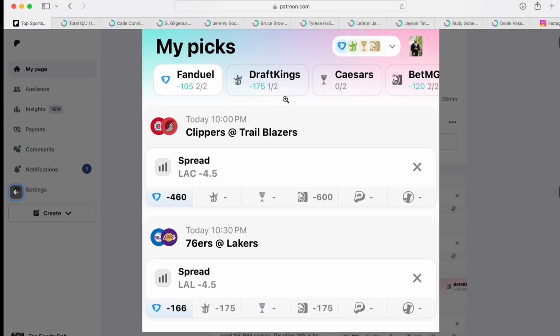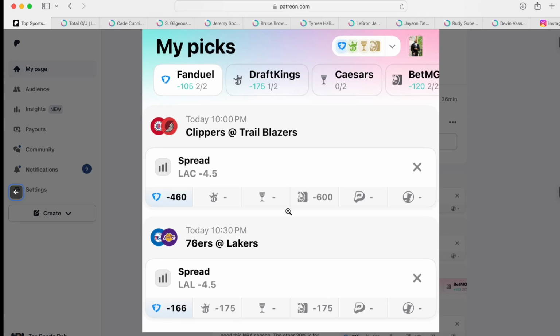Next unit play I like on FanDuel at -105. We have the Clippers going against the Trailblazers. Now, we're all going to expect the Clippers to win. I like the Trailblazers covering the spread. I think it's too high at home. And the Clippers, they're a good team, but sometimes they're not a good team. It just depends on what day it is. But I still like them to cover by at least 5.